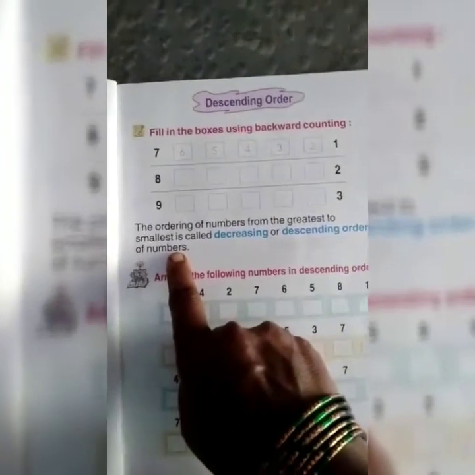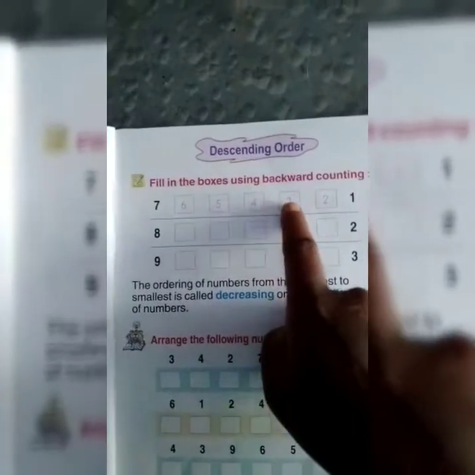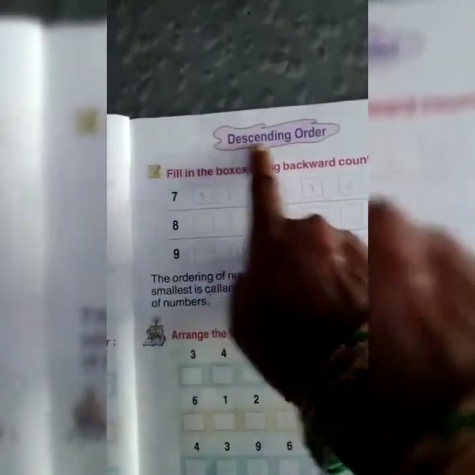Decreasing means big to small. See there, for example, 7, 6, 5, 4, 3, 2, 1. Decreasing, big to small, that is descending order.